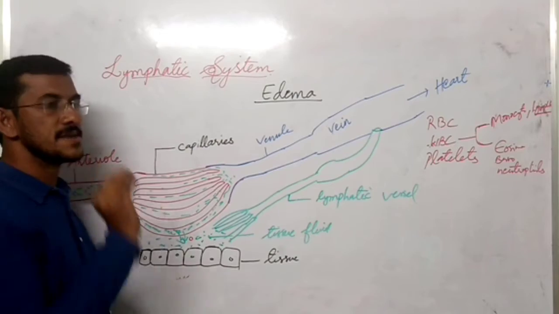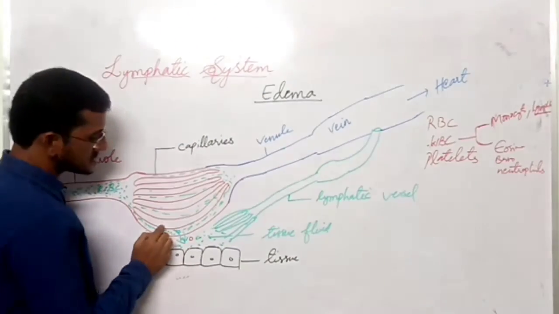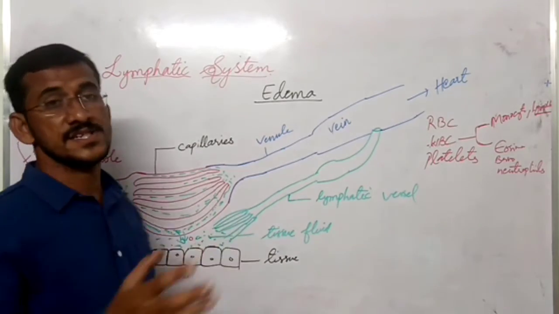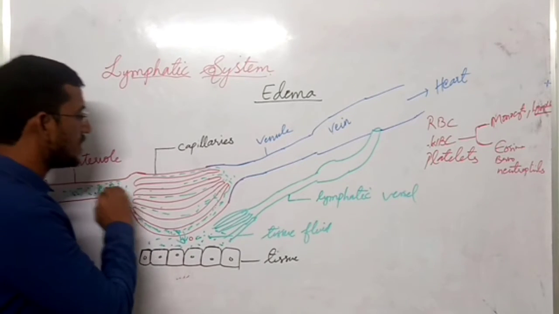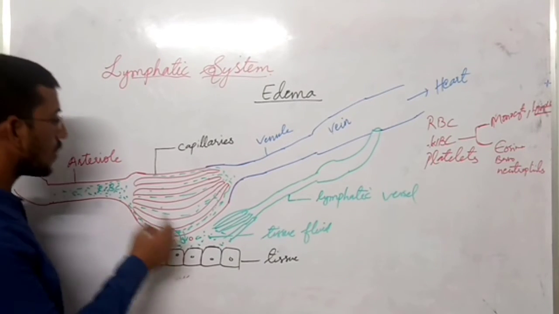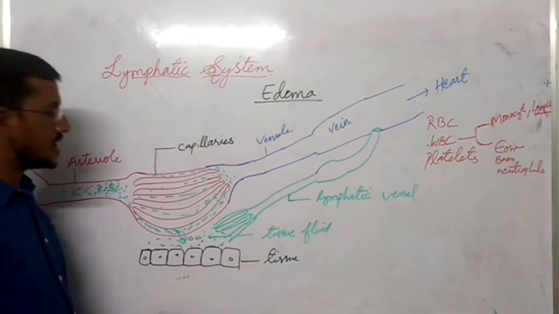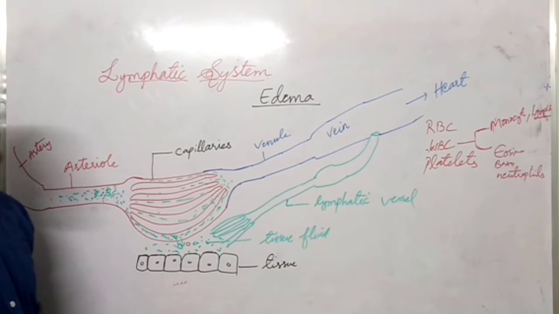Because capillaries are made up of only one layer, diffusion of substances and exchange of materials can occur in the capillary region. From capillaries, whenever blood is flowing, some nutrients and oxygen, along with lymphocytes, come out into the region, and that fluid is called tissue fluid.